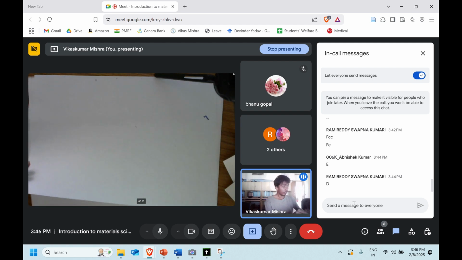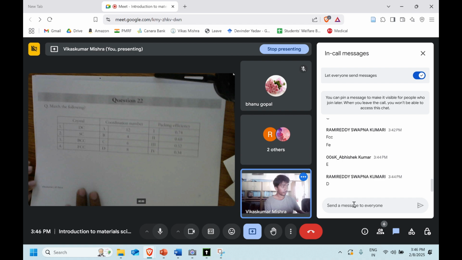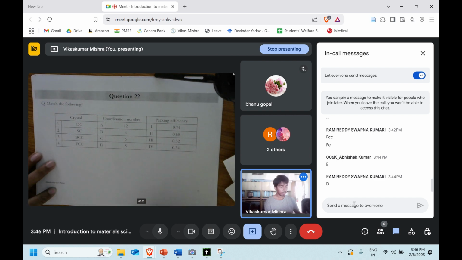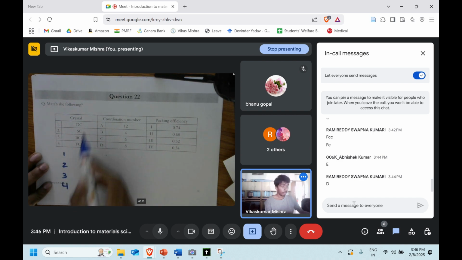So now the final question which is here. Here we have to match the pair in the three-way manner. So let's do the number and the alphabets first. Diamond cubic.